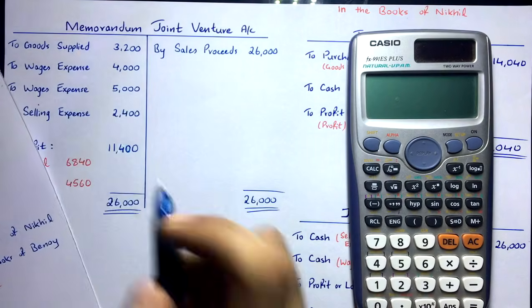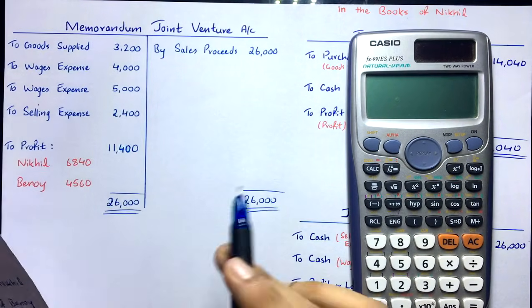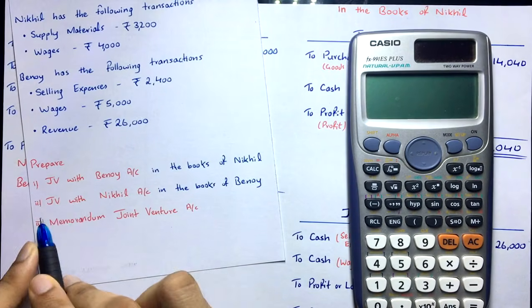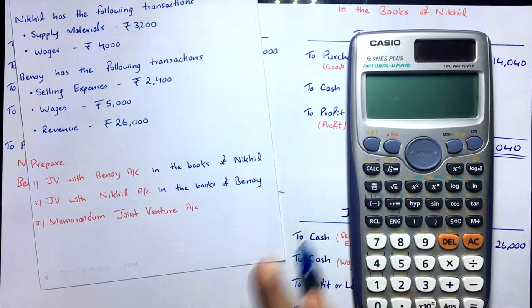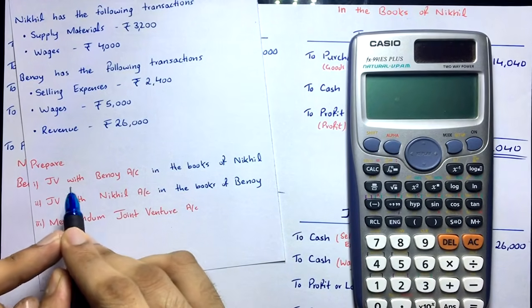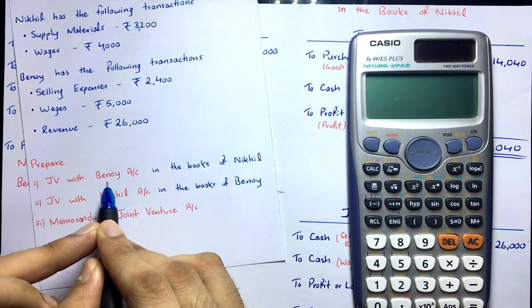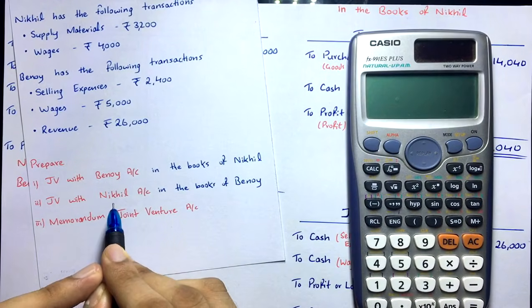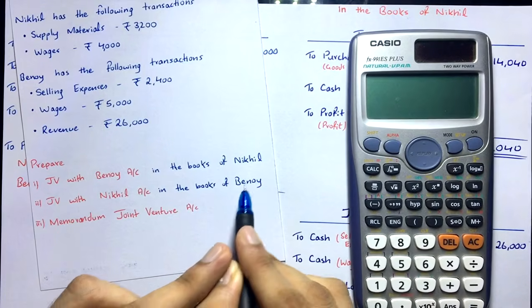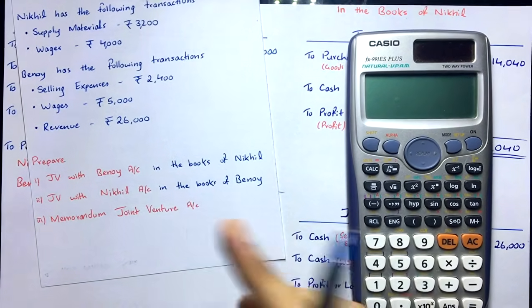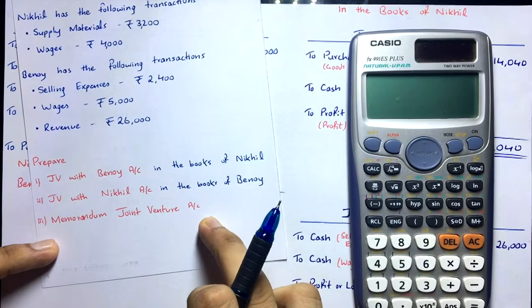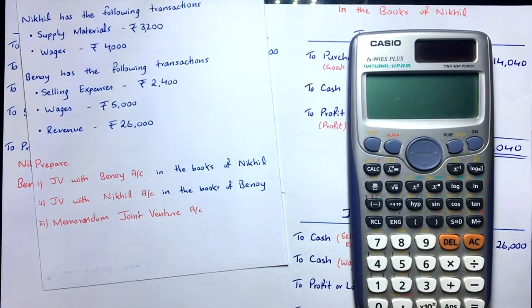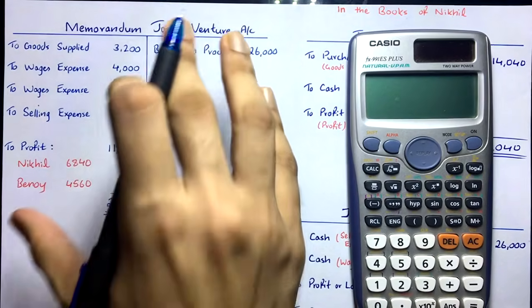If you see properly, the memorandum joint venture account is actually a combination of these two accounts, joint venture with Binoy account and joint venture with Nikhil account. It's a combination, because in joint venture with Binoy account, we take all the transactions of Nikhil, and in joint venture with Nikhil account, we take all the transactions of Binoy. And then what is the memorandum joint venture account? A combination of all the transactions. So a combination of these two accounts. Okay, we'll come to that. So first let's do this account.